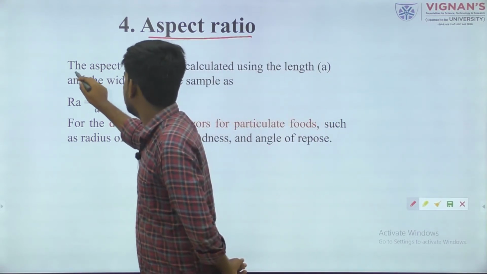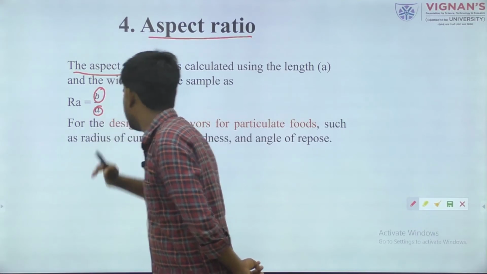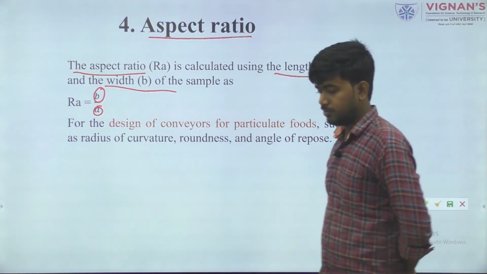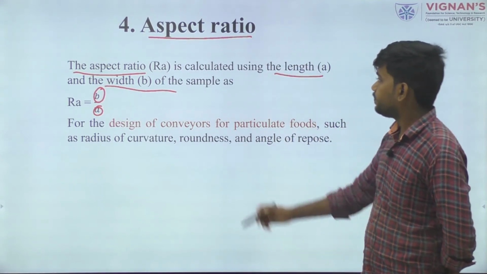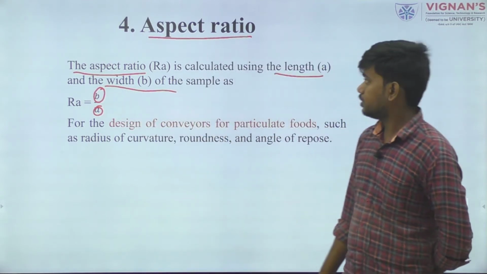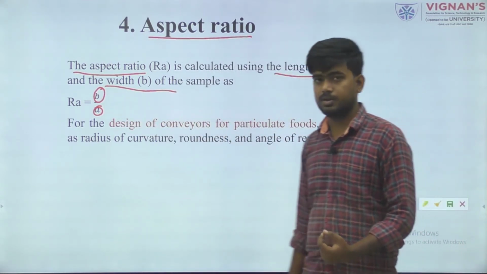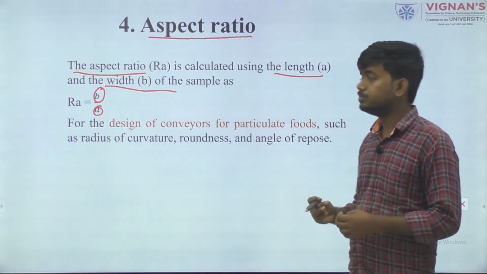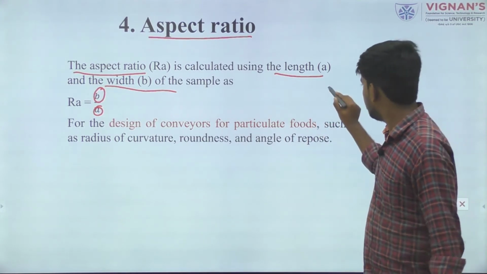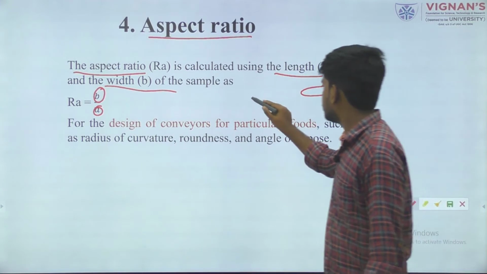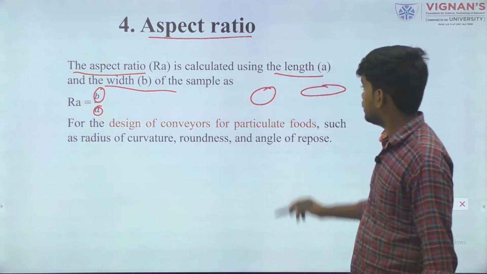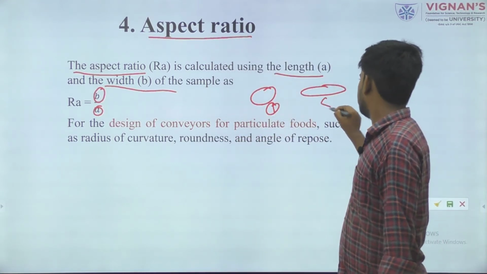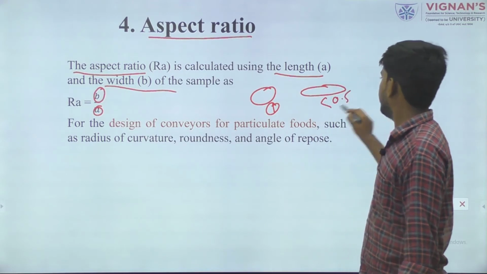The next parameter that we take into consideration to describe the shape of any material is the aspect ratio. Aspect ratio means B by A, simply B is equal to width and A is equal to length. If we divide width by length, then we get this aspect ratio. The higher the aspect ratio, the nearer it is to a circle or a sphere. If the value is lower, it shows like this oval material, having an aspect ratio near about 1, and this material having a value less than 0.5, maybe, we can assume.